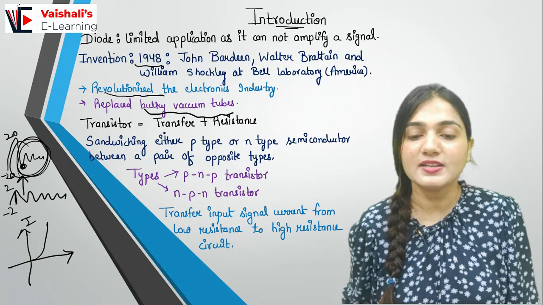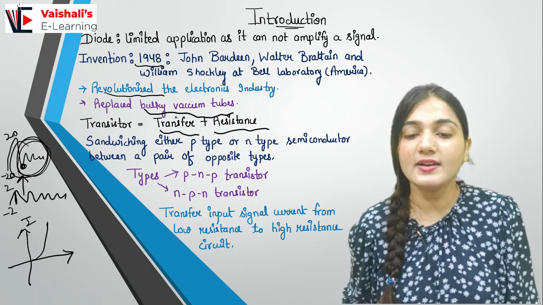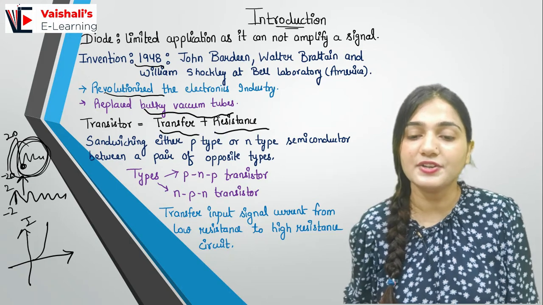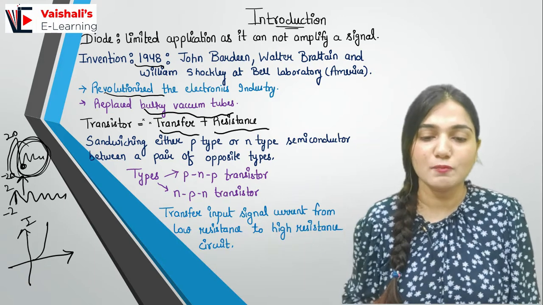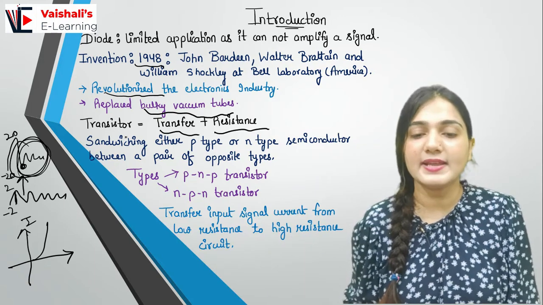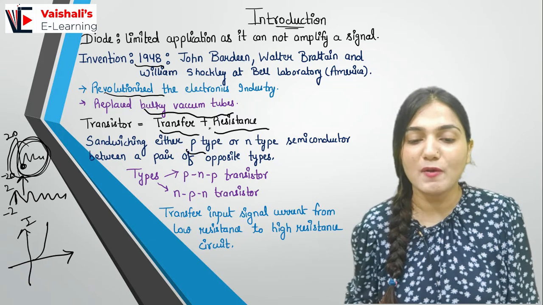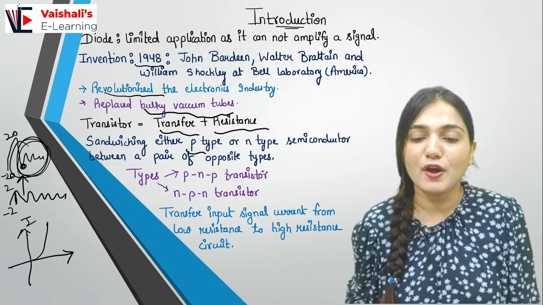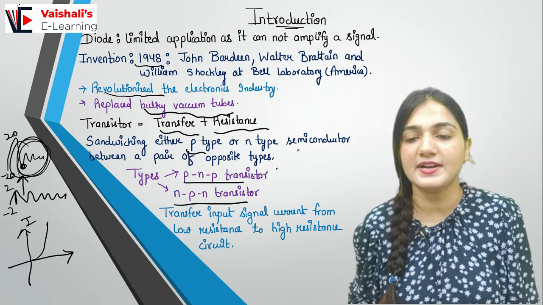What does the word transistor mean? Transistor means transfer plus resistance. So we are changing the resistance in the transistor, and with the change of the resistance, we are providing the amplification properties. Now, how are we making the transistor? By sandwiching either P or N type of semiconductor between a pair of opposite types. So either we have a PNP transistor or an NPN transistor.